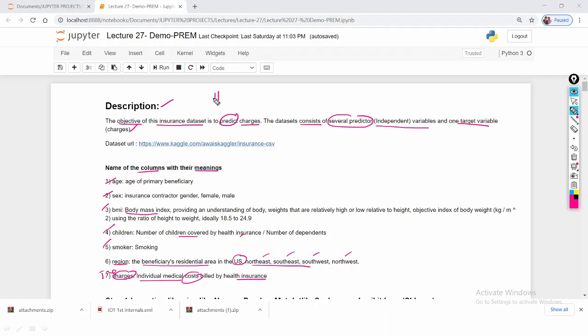So this is the health insurance premium prediction. Premium prediction, this is a very interesting topic.